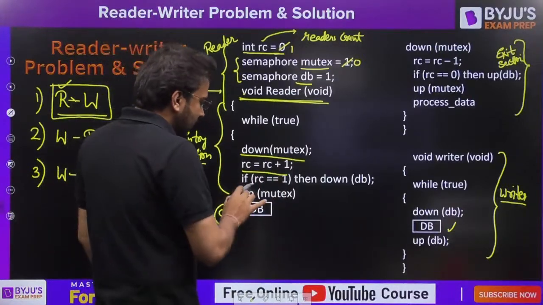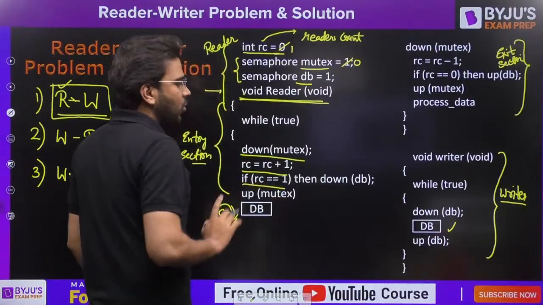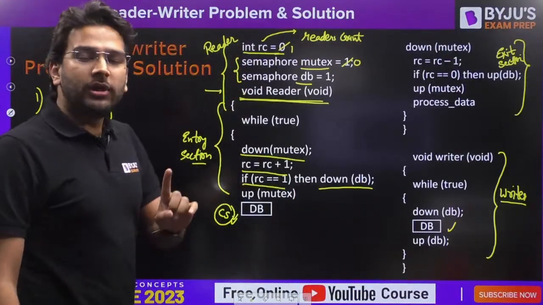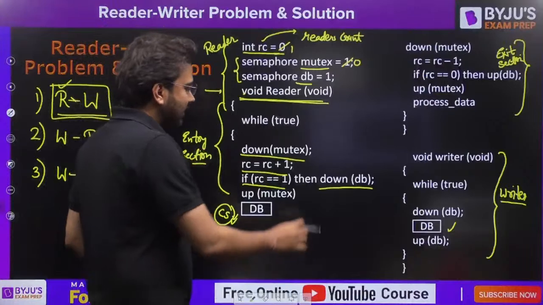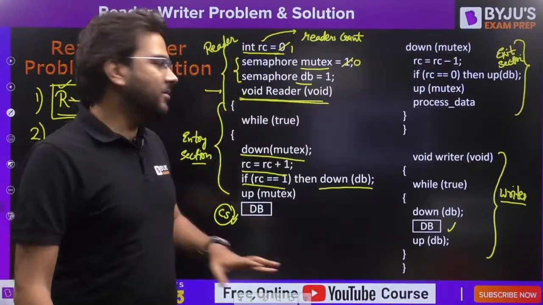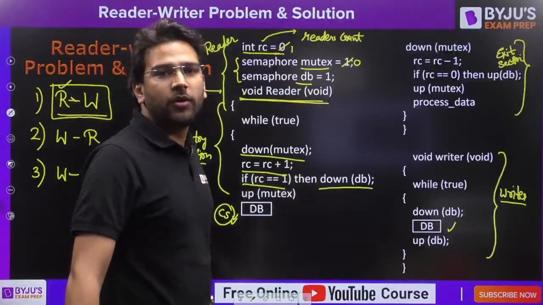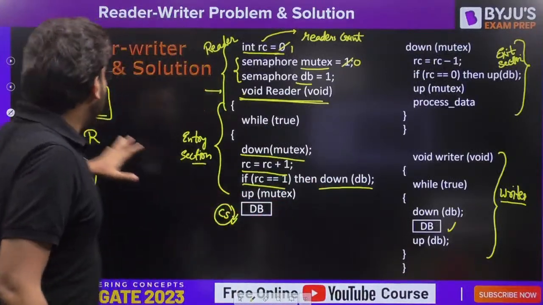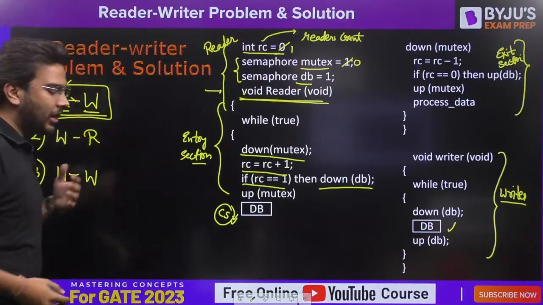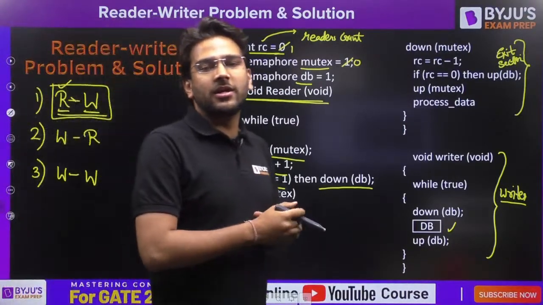Now carefully see, if RC is equal to 1, then down of DB. If you have only one reader present, in that case you have to perform down of DB. What is the reason behind this? Because our problem is, if we have a reader, we don't want to allow the writer to access the critical section.